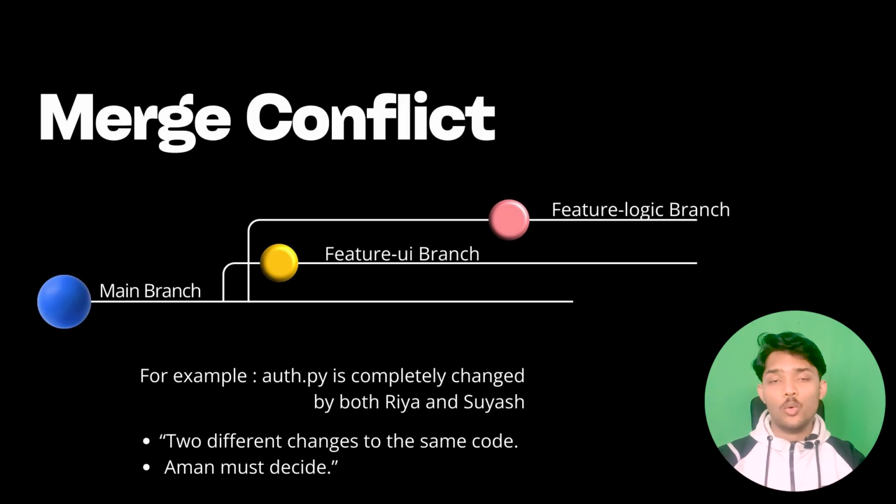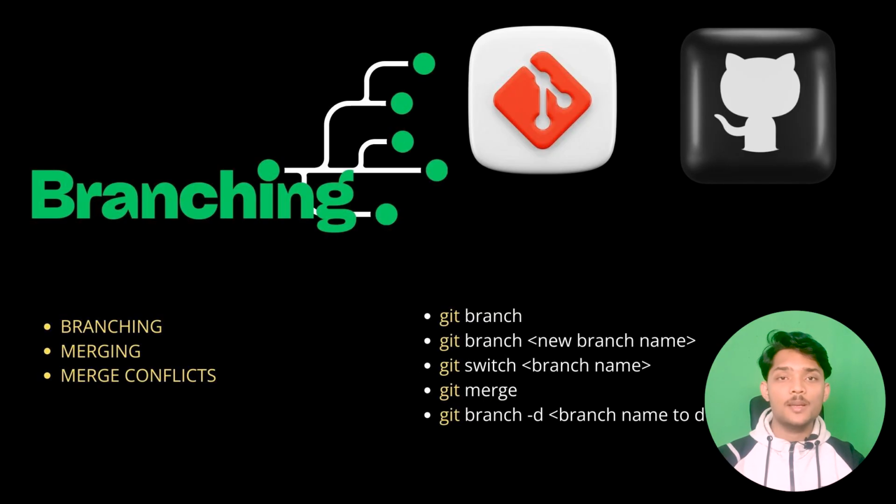And once this whole process is done, those branches are useless, and after they become useless, they can simply delete them, and they can create more branches if they need in the further project. Now let's understand all of this in the practical field, and after this we will work on a collaborative simulation where we will understand how we are going to work on a company project or how we are going to work with our friends.